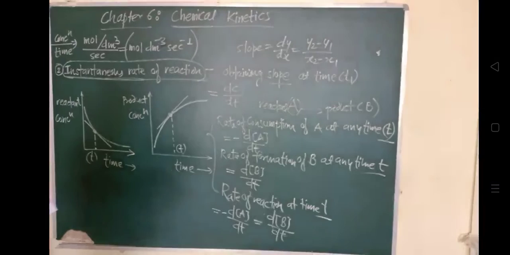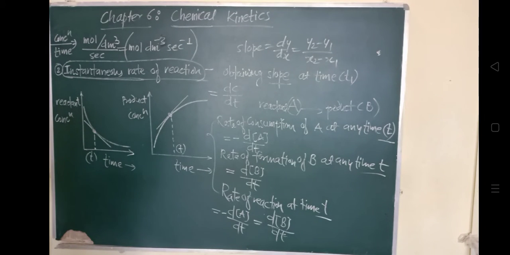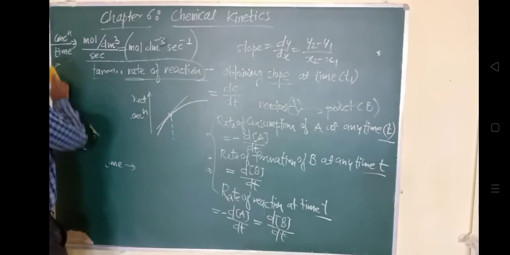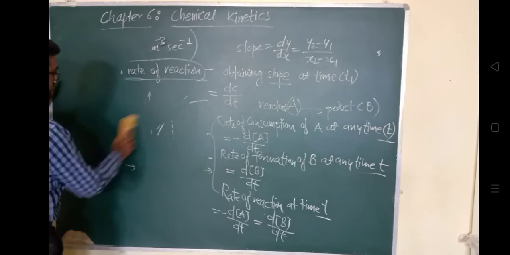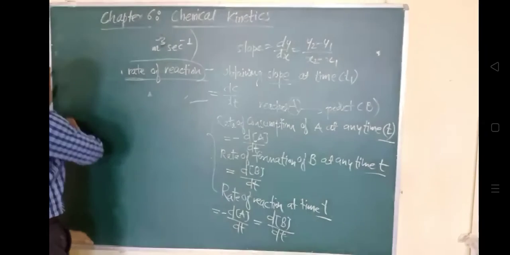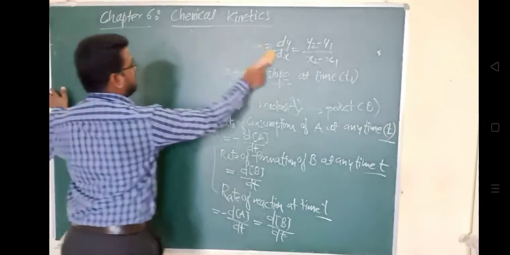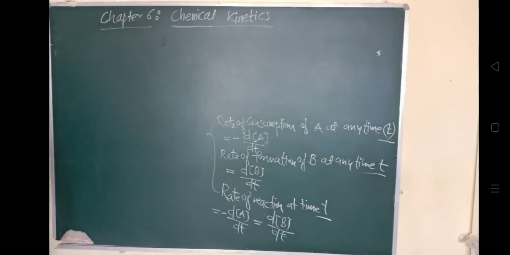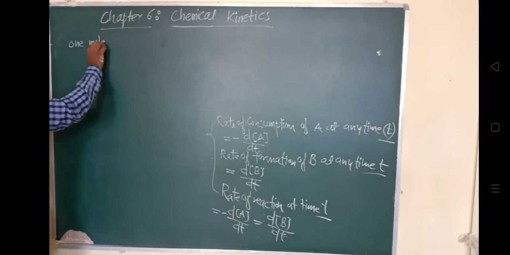For a reaction involving 1 mole of A and B each, the rate of consumption of A equals the rate of formation of B. Suppose the number of moles of reactant is 1 and the number of moles of product formed is also 1. So in that case, what can we say?